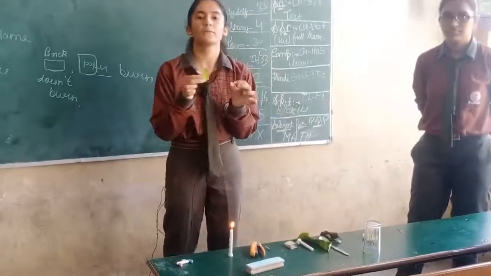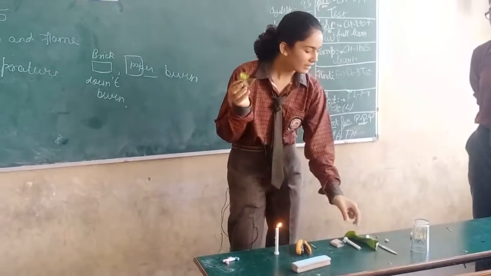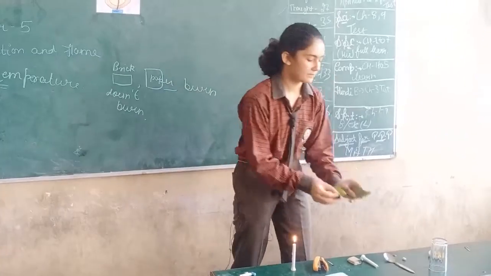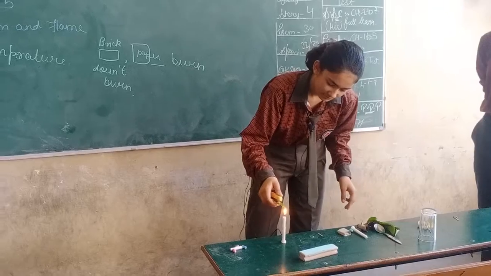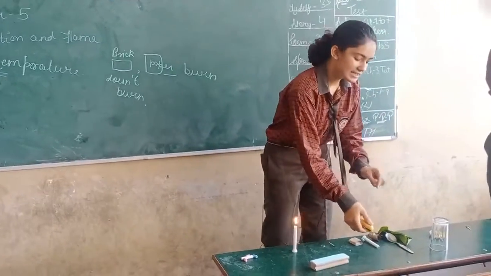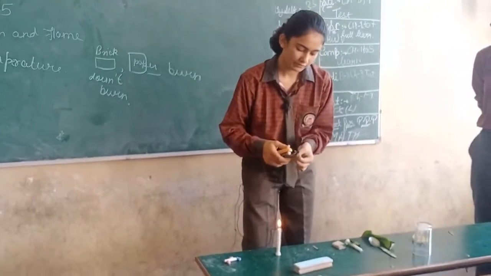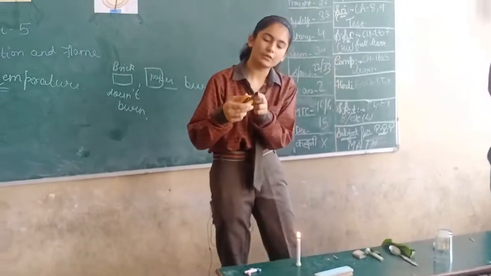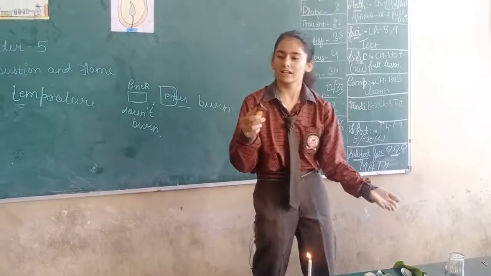I have taken 3 types of leaf. One is artificial, second is dry, and third is fresh leaf. Now I will show you by burning them. See how fast the artificial leaf burns. Now let us see a dried leaf. See, it takes somewhat more time than the artificial leaf.